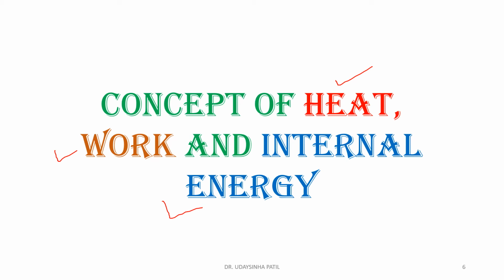That means E total is equal to ET plus ER plus EV plus EB plus EE plus EN: translational energy plus rotational energy plus vibrational energy plus bonding energy plus electronic energy plus nuclear energy. These six types of energies are collectively called the internal energy. That is the total energy.